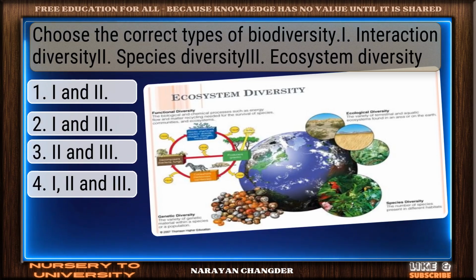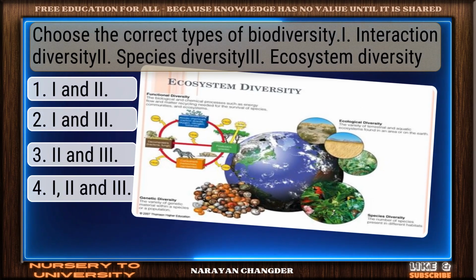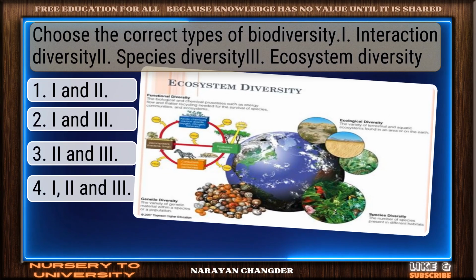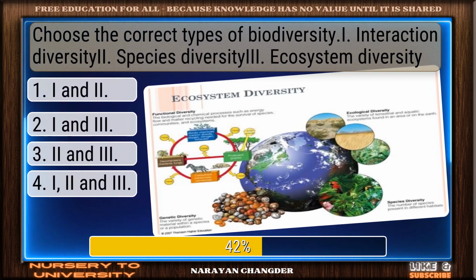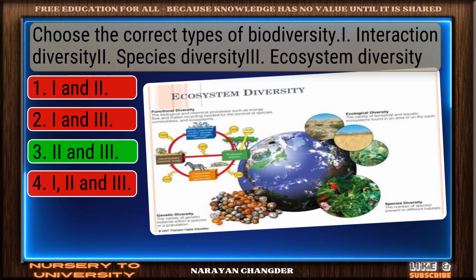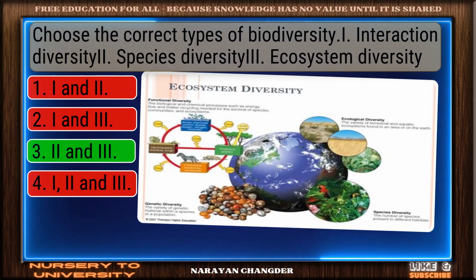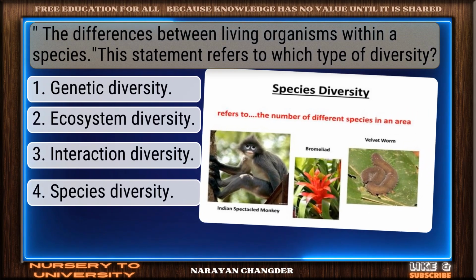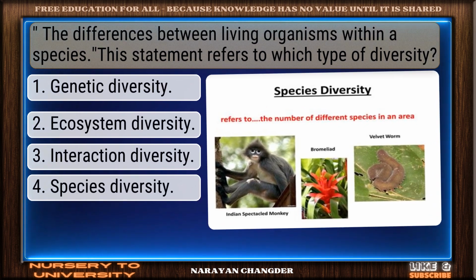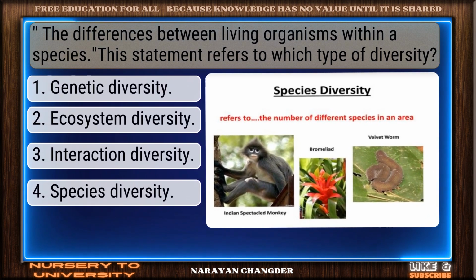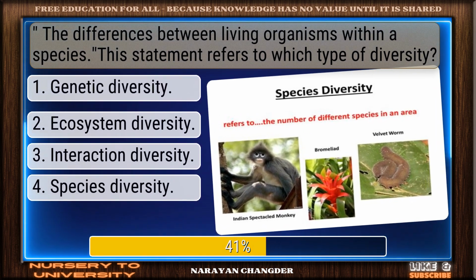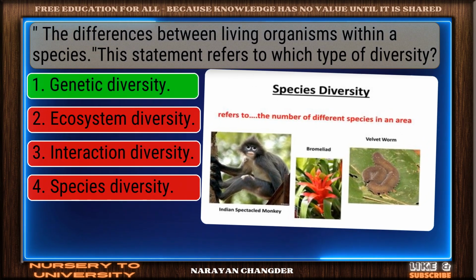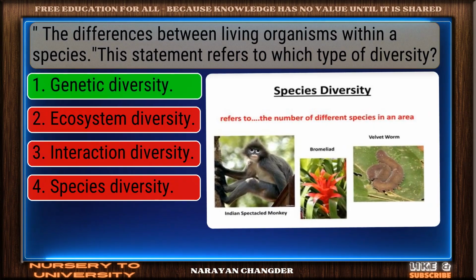Question number 52. Choose the correct types of biodiversity. Interaction diversity, species diversity, ecosystem diversity. Good job. Your answer works well here. Question number 53. The differences between living organisms within a species. This statement refers to which type of diversity? Strong choice. Genetic diversity is the right answer.